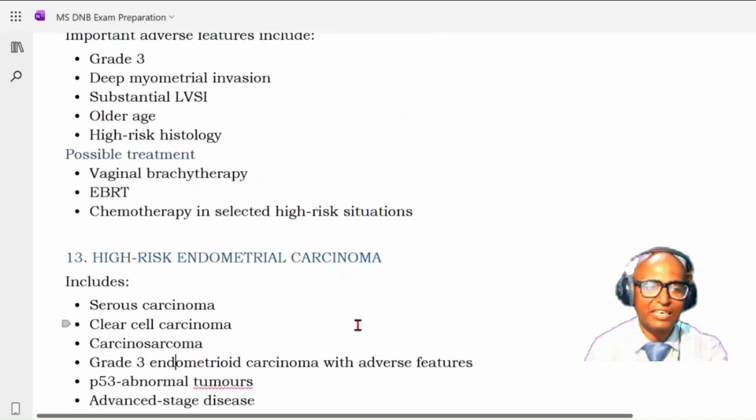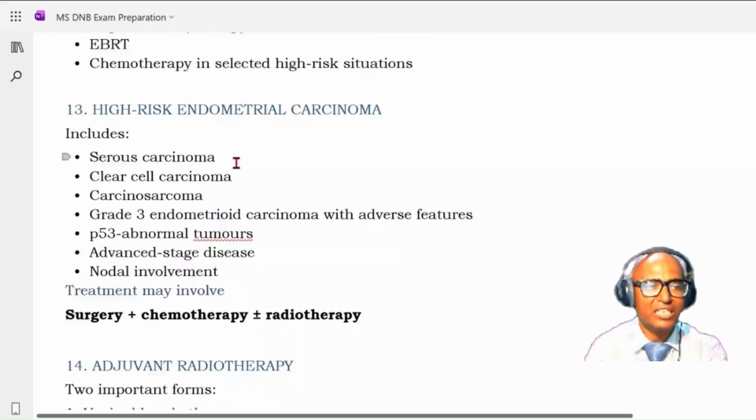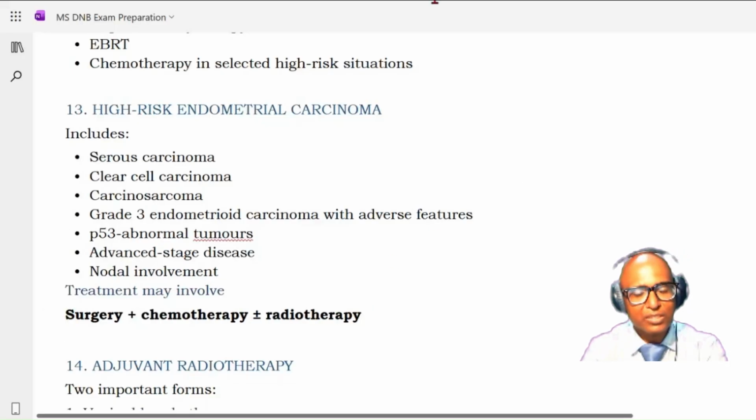Now come to the high risk endometrial carcinoma. It includes the serous, clear cell, carcinosarcoma, grade 3 endometrioid carcinoma with adverse features. Okay. Then P53 abnormal tumors, advanced stage disease, nodal involvement. So tumor will require surgery plus chemotherapy plus minus radiotherapy. Okay, so this is the overall treatment. So when you are asked about the overall, then you should write overall treatment.